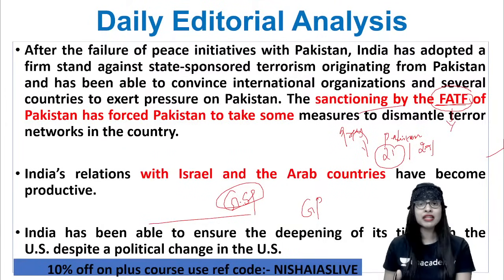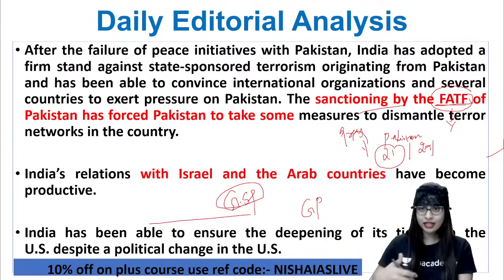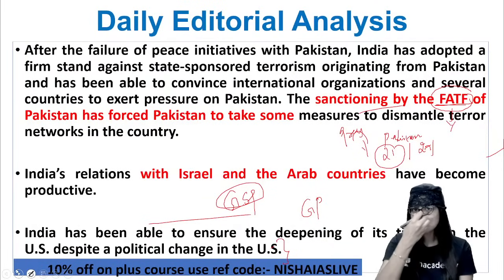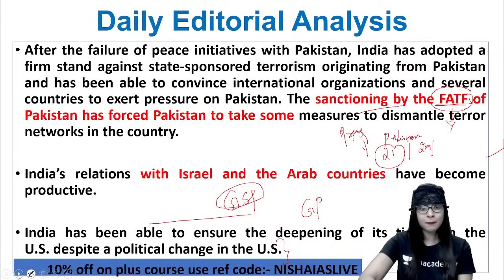Now, since then, Joe Biden has come in. We are slowly increasing and deepening our ties with the US, I can say. We are able to get our relationship back with the US, because of the political change in the US government. So again, the foreign policy of our country, India, with the top developed country, or let's say superpower nation like the US, is being strengthened once again. Clear?